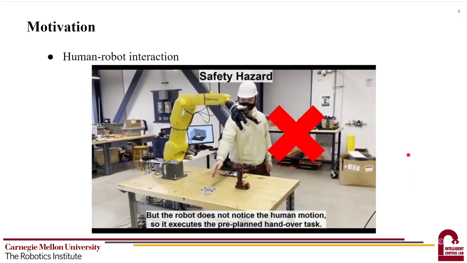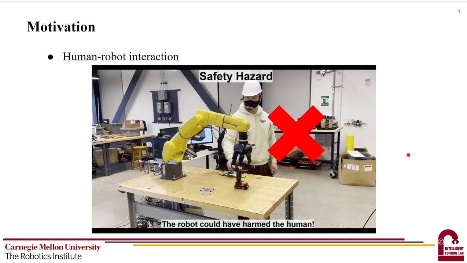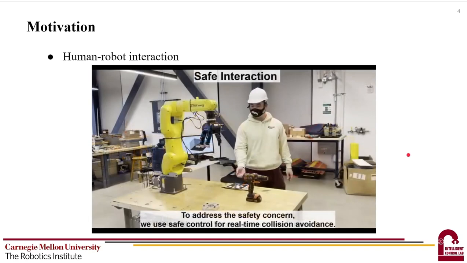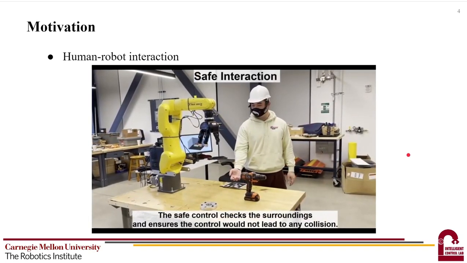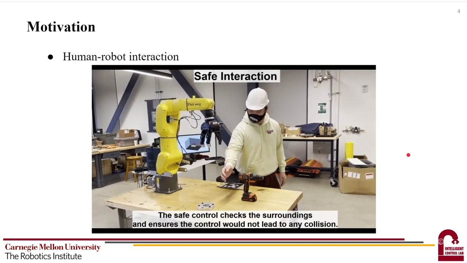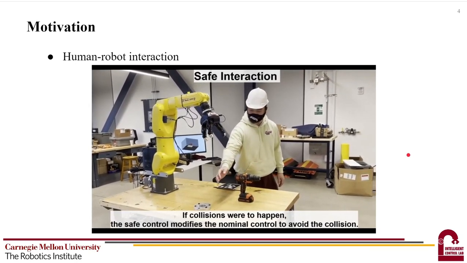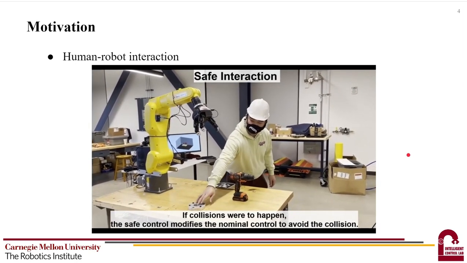When both robot and human are in motion, safety hazards such as collisions might happen. It is desirable that robots can actively avoid collision with the humans without coming to a complete stop, and continue to perform the task whenever it is safe to do so.